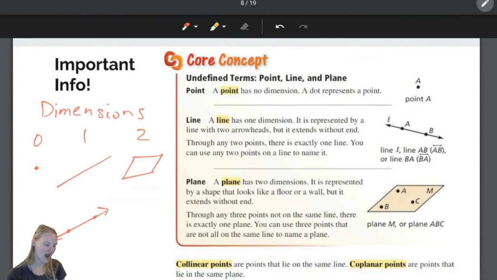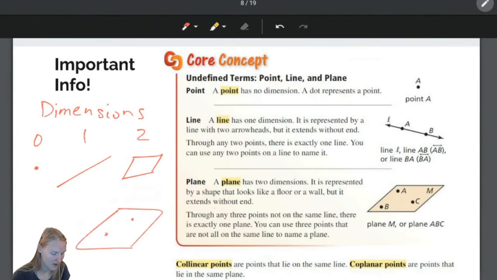The minute you add a third point that is not also on that line, when you have 3 points that are not collinear, this point is not on that line, now you're extending this one dimension, you're extending it to this point. So now I'm no longer going in this one dimension here, I'm now going in 2 dimensions. So anytime you have 3 non-collinear points, you have a plane.